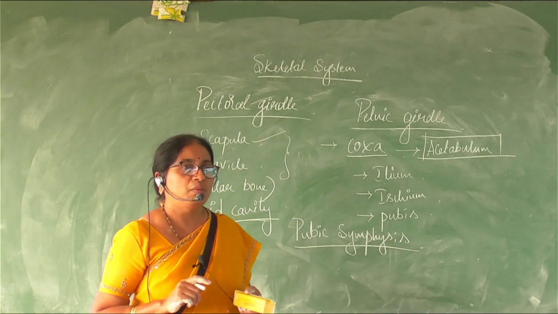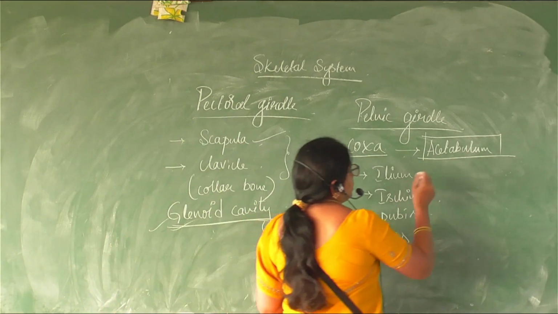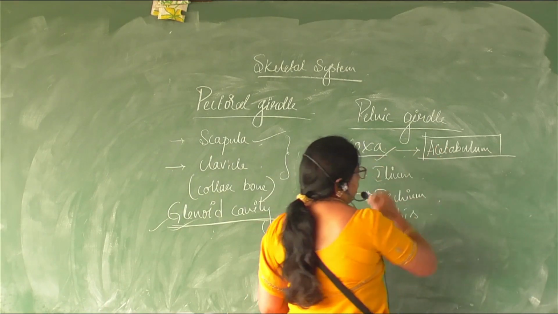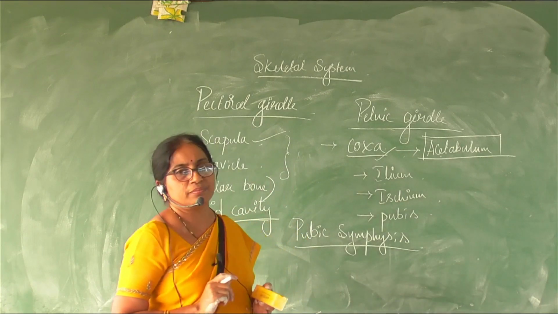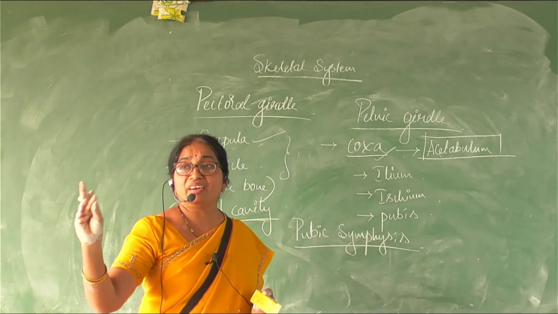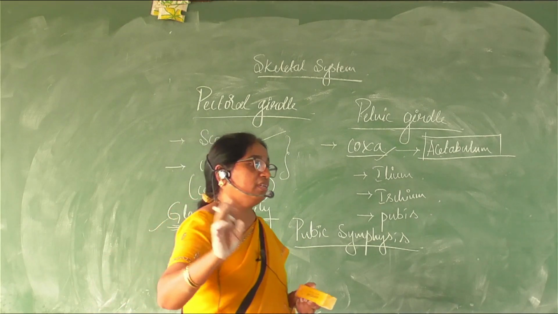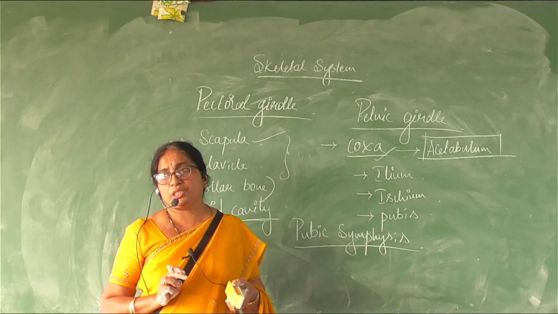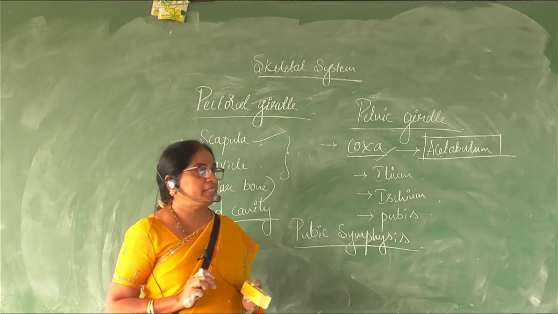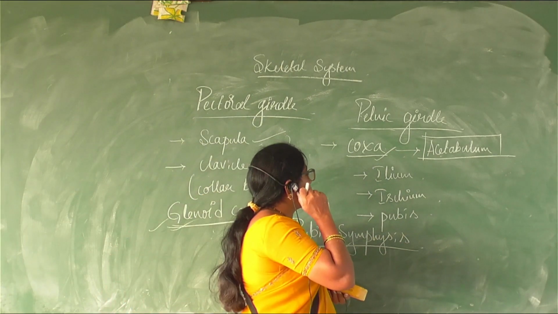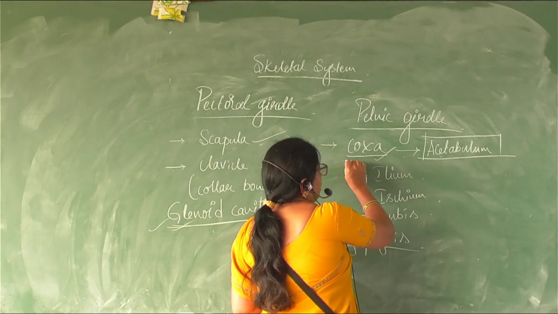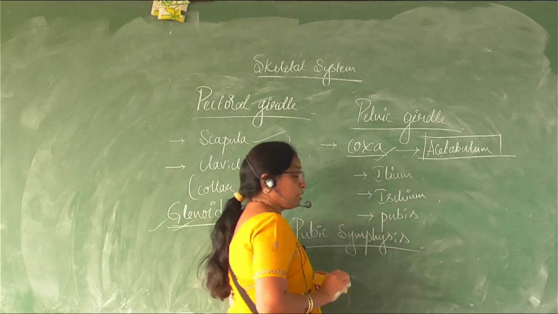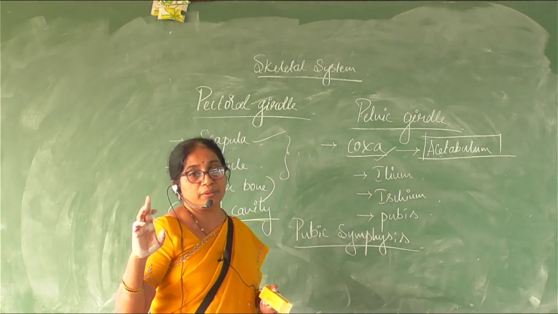Acetabulum and glenoid cavity are very important from your NEET aspect, right? So questions will be asked based on that. Each coxa is made up of three tiny bones: ilium, ischium, and pubis, and it is counted as a single bone.